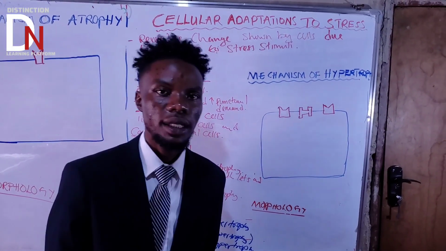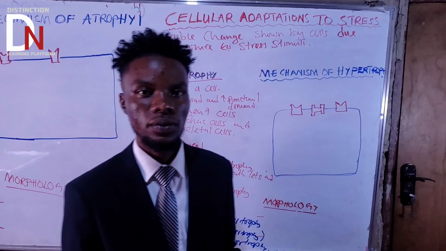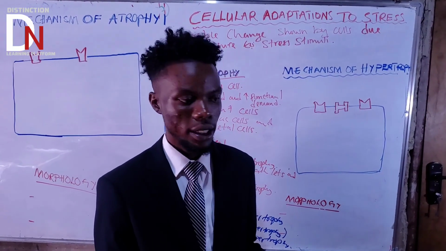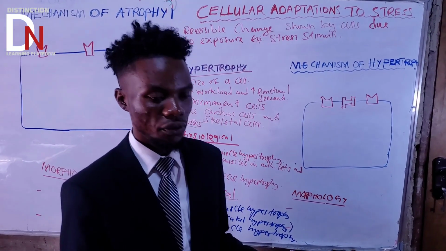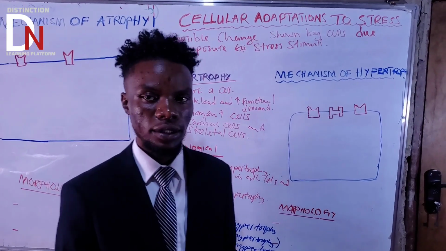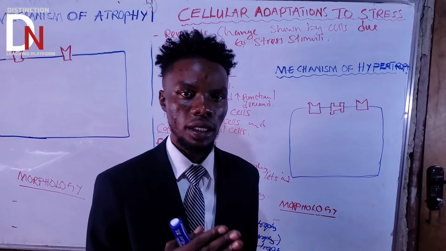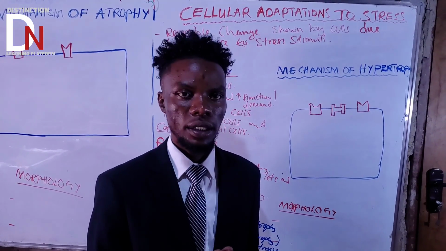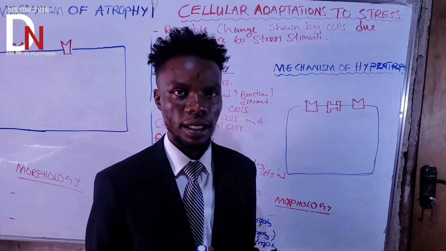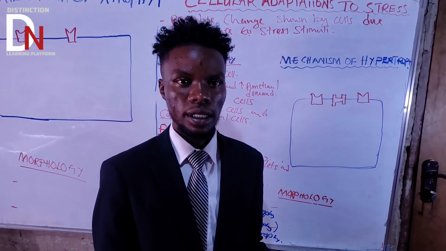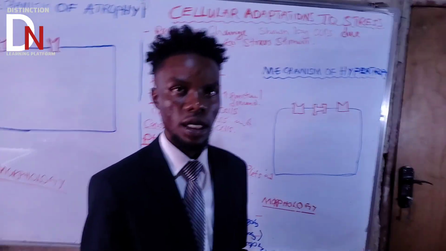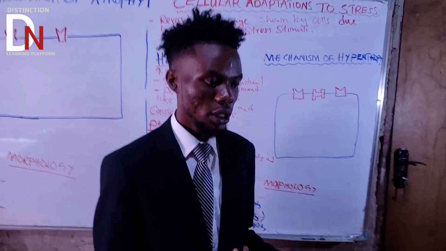Let's talk about the bladder, the detrusor muscles. Those detrusor muscles are what we call the smooth muscles of the bladder. They become hypertrophic, meaning that they become large in size. What can cause that? Remember that in males, they have the prostate gland, and the prostate gland can become enlarged.